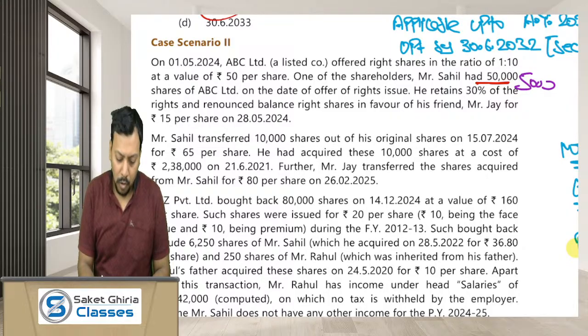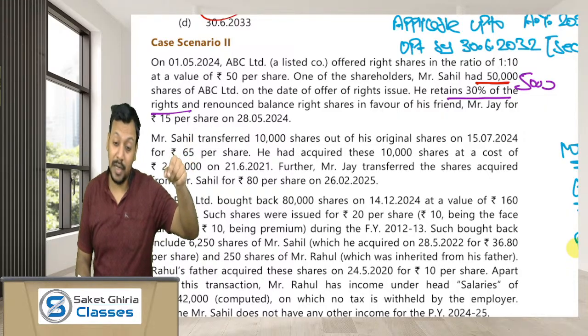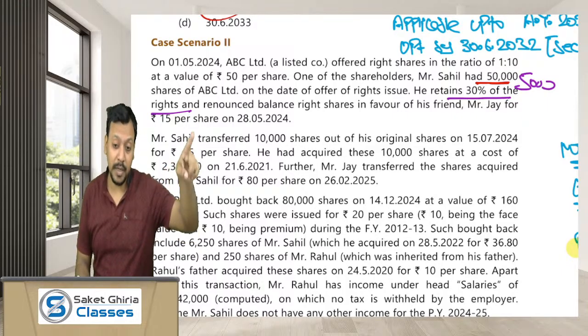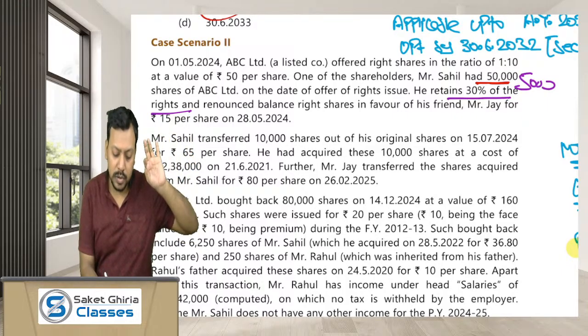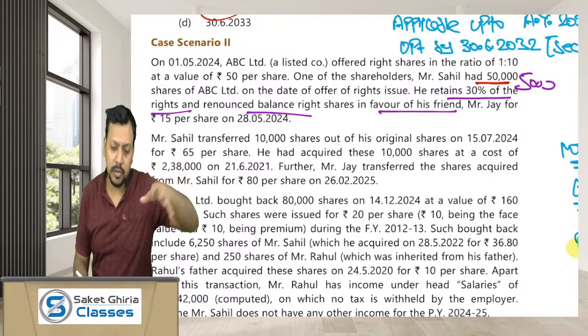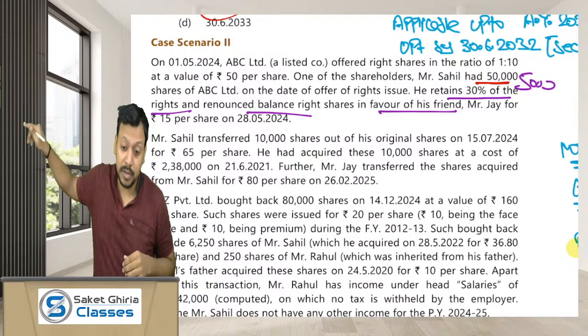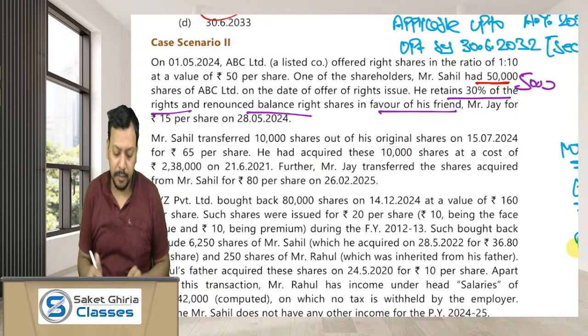Okay, on the date, Mr. Sahil retains 30% of the right. Means out of the 5,000 rights offered by the company, Mr. Sahil has himself opted for 1,500 shares and renounced the balance right in the favor of his friend Mr. Jay, renounced 3,500 right shares in the favor of Mr. Jay. And for each right, Mr. Sahil has charged rupees 15 per share.